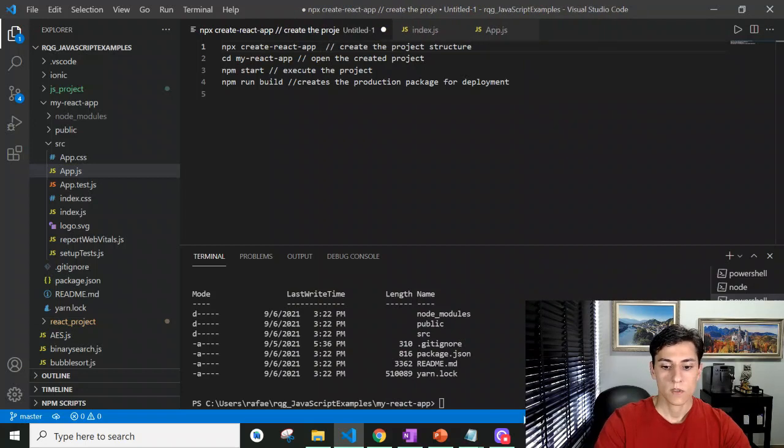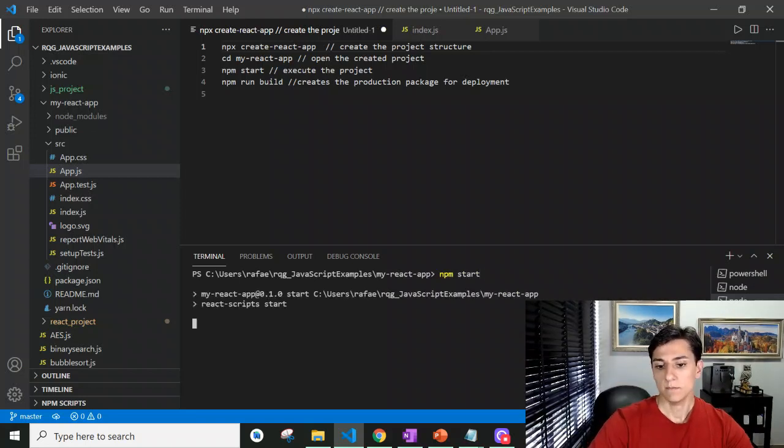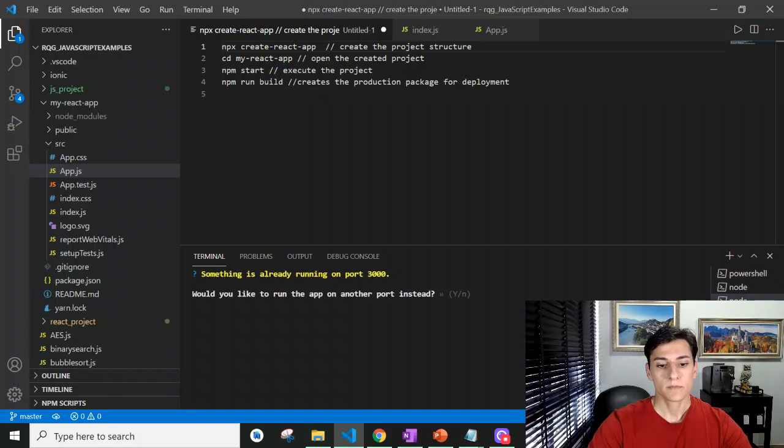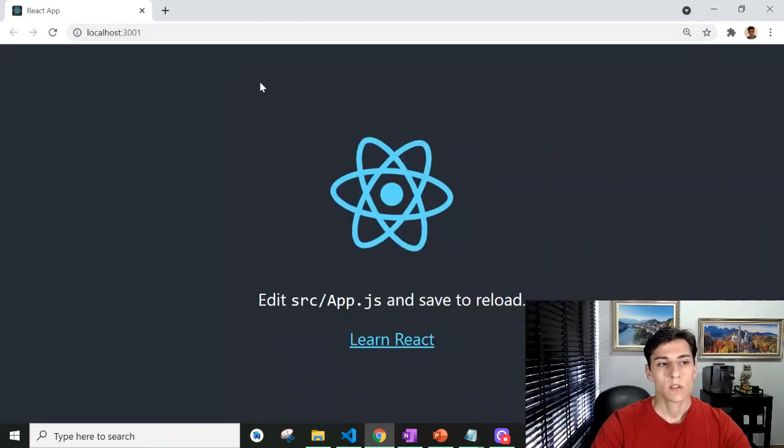Now if we run here in the console the command npm start, it's going to start the new project. It starts running the new project. Okay, the port is already being used, so it's going to use another port, and here it is going to start the project.